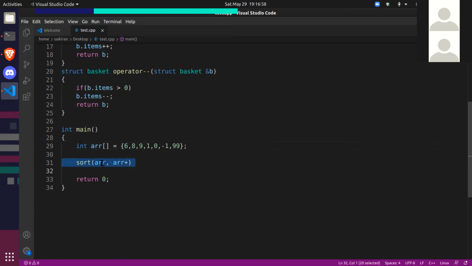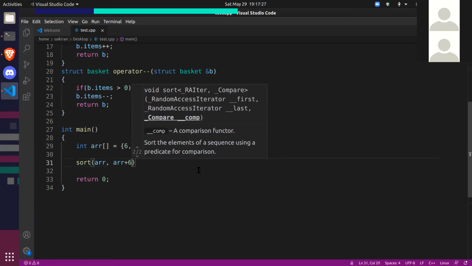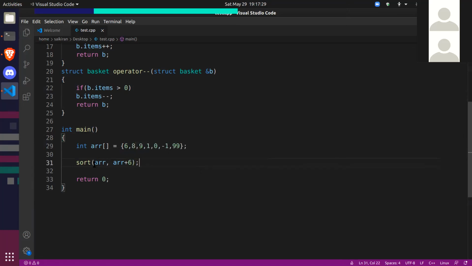So when I say ARR, it is the pointer to the first element, and you can add numbers to pointers: ARR plus 1 will become the pointer to the second element, ARR plus 2 the third element, and so on. How many elements are there? 1, 2, 3, 4, 5, 6, 7. So if we add 6 to the first element, you'll get the pointer to the last element, right? So if I simply say sort ARR comma ARR plus 6, it will sort the array for me.